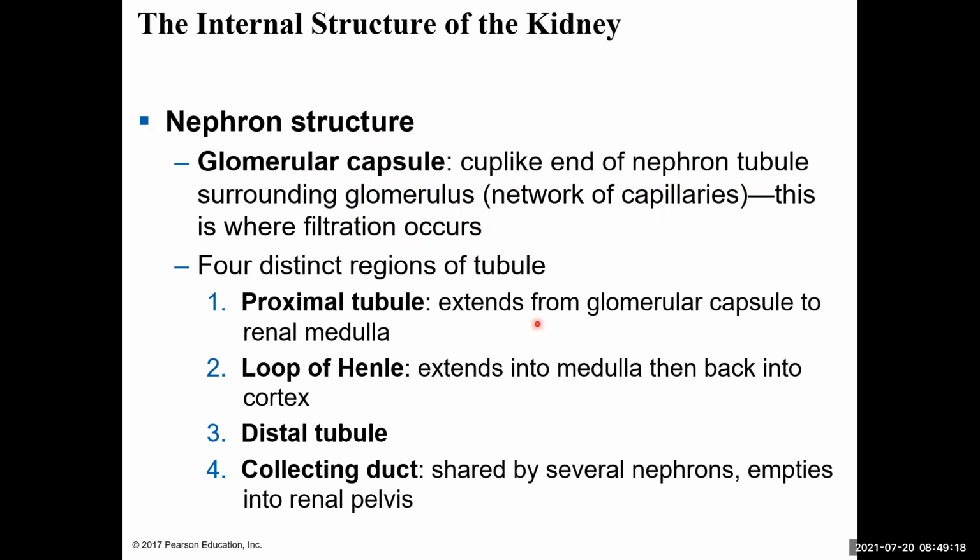The region that extends from the capsule to the medulla is the proximal tubule. The loop that goes from the medulla back to the cortex is the loop of Henle. And then the portion that goes back up into the cortex and connects to the collecting duct is the distal tubule. And then the collecting duct is again shared by many different nephrons and empties into the renal pelvis.